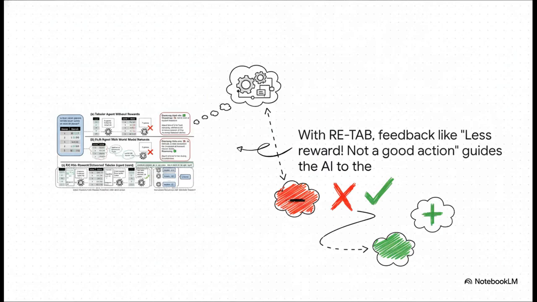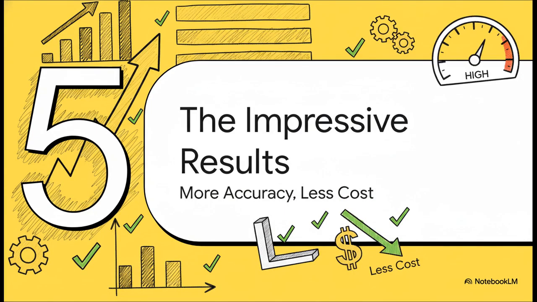But now, look at the after. With RETAB, it's a whole different ballgame. The AI makes a move that isn't great, and bam, it gets instant feedback. Less reward. That was not a good action. It's like a little course correction, nudging the AI back onto the right track and guiding it all the way to the correct answer. So that all sounds great in theory, but does it actually work?